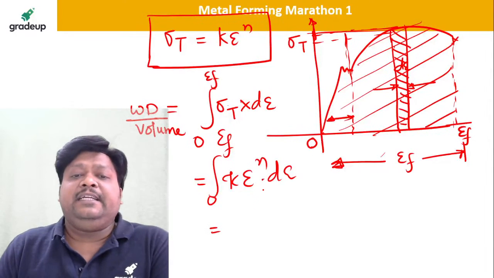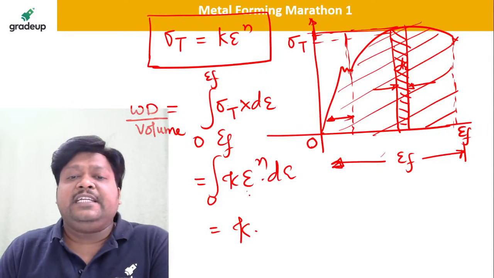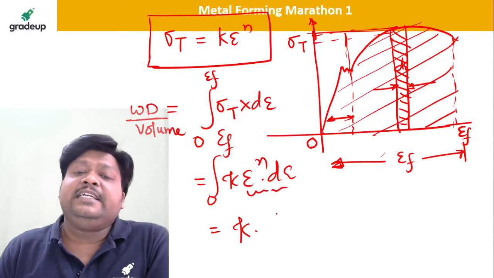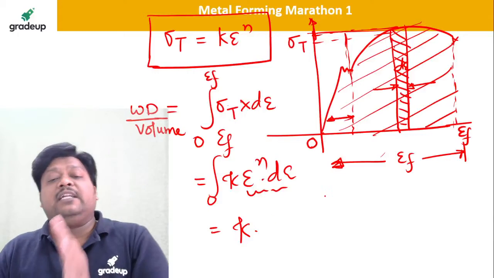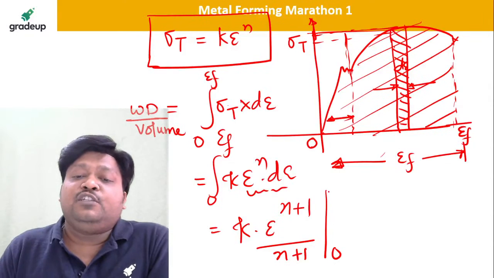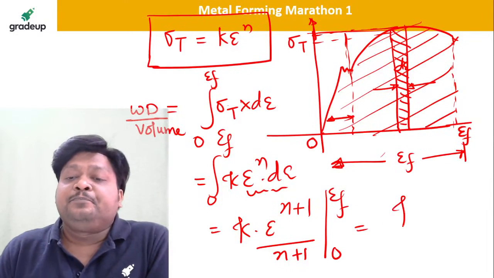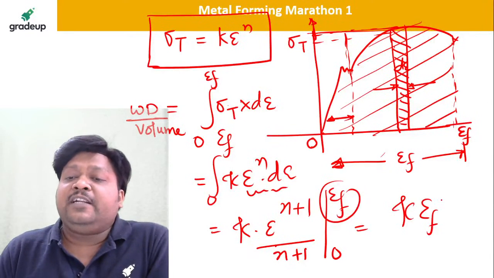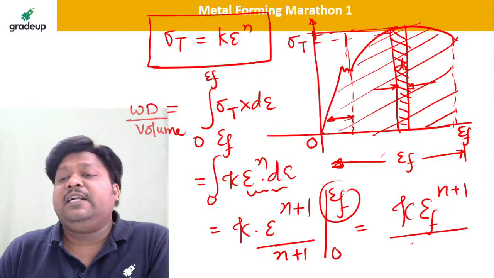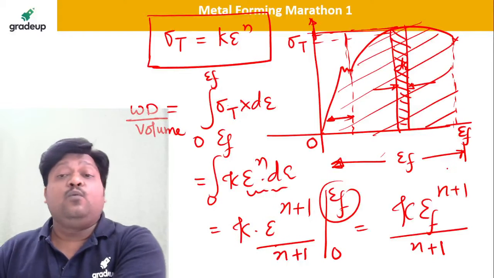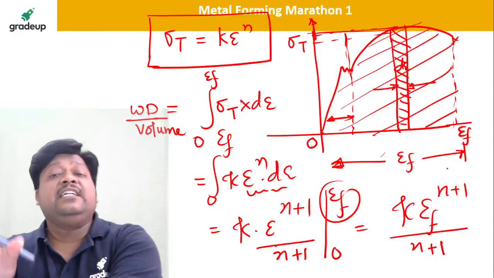So it will be K into the integral of epsilon to the power n d epsilon. The integral of x raised to n is x raised to n plus 1 divided by n plus 1. So K into epsilon to the power n plus 1 divided by n plus 1, with limits from 0 to epsilon f. Putting the limit epsilon f, it is K epsilon f to the power n plus 1 divided by n plus 1. Dear students, please remember, this is the work done in the deformation.